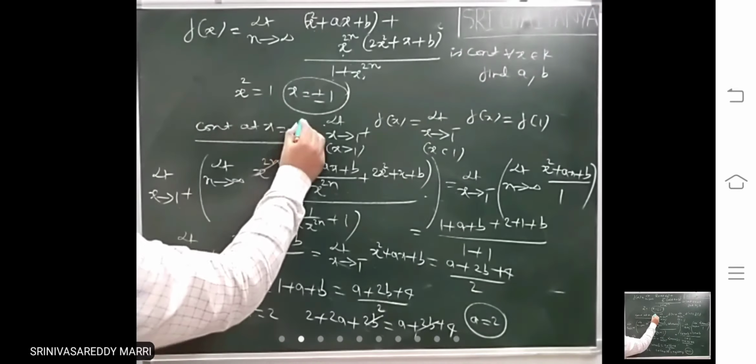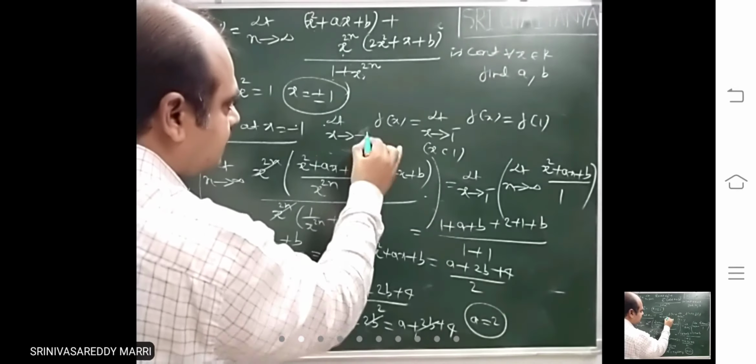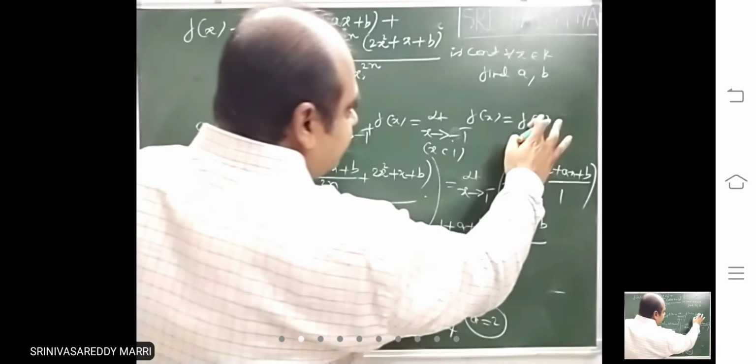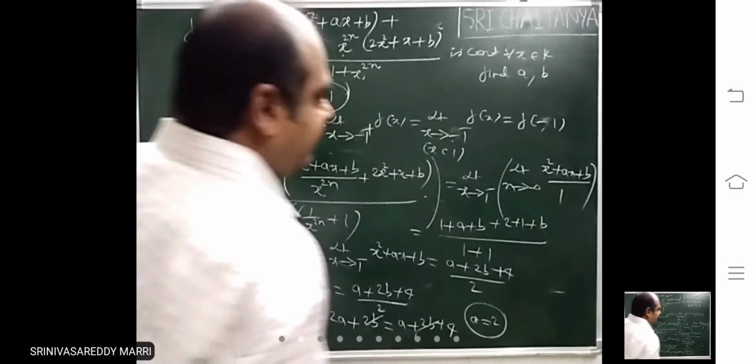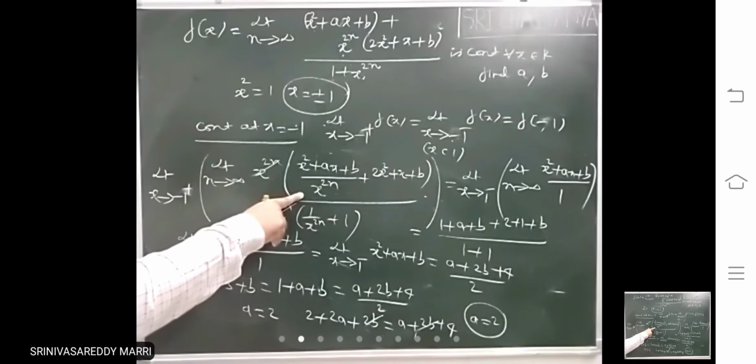Similarly, if you apply the limit, x equal to minus 1 means minus 1 plus, minus 1 minus, f of minus 1. The same thing will be there. Look at the limit as x tends to minus 1 plus, you write the same thing.